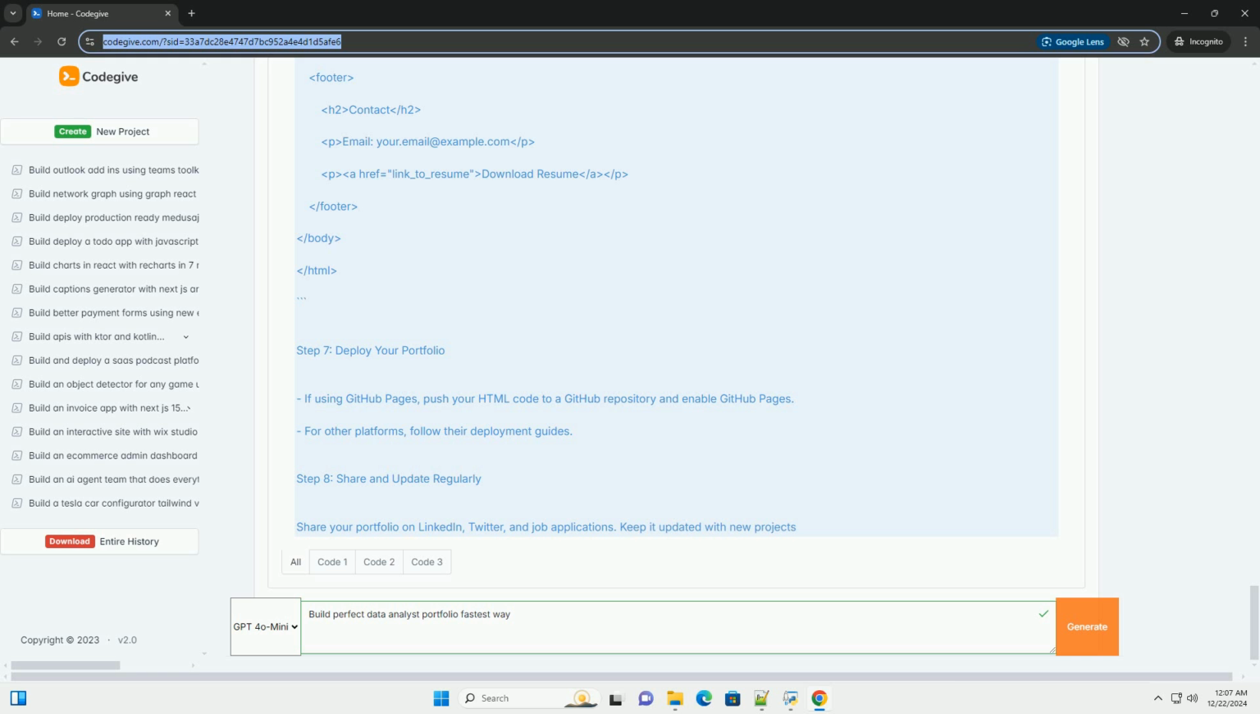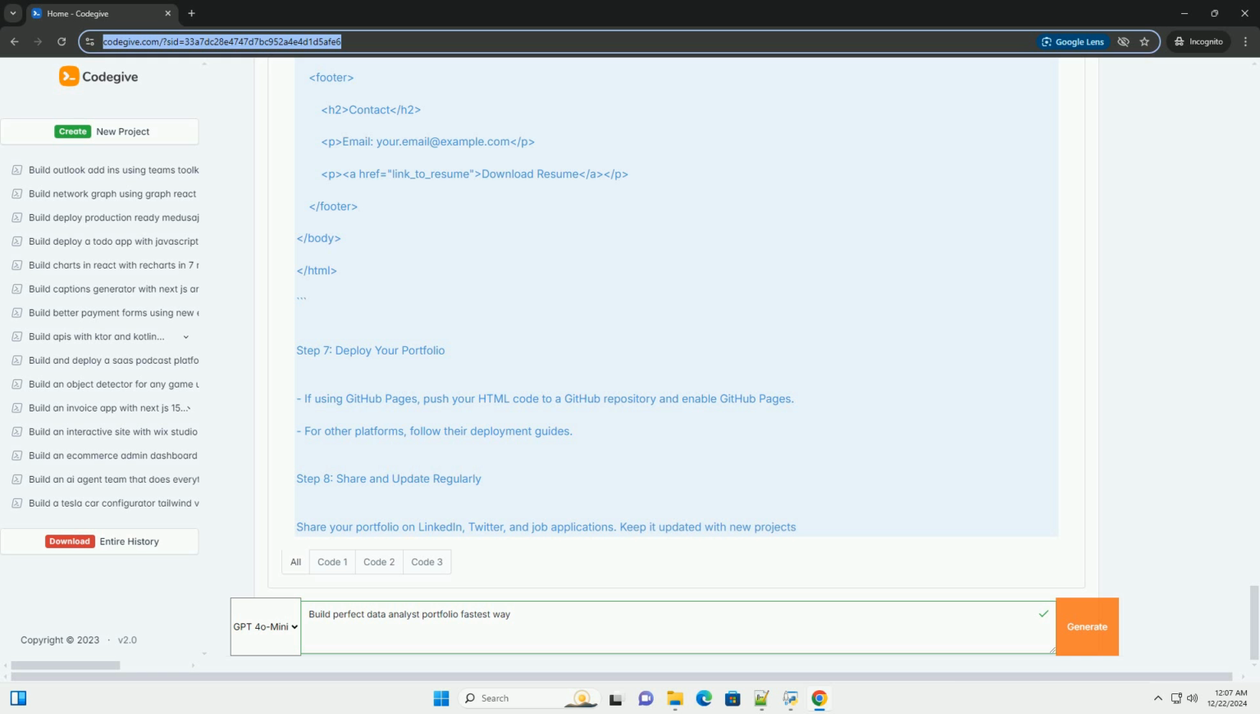3. Predictive modeling, build a simple machine learning model. 4. Data cleaning, show how you cleaned and transformed messy data. 5. Dashboard creation, build a dashboard using Tableau or Power BI. Step 4. Create project documentation.